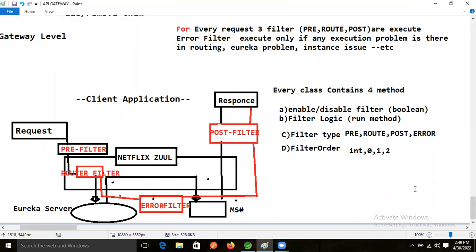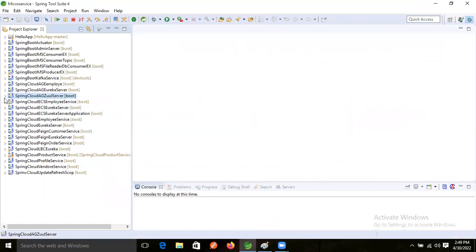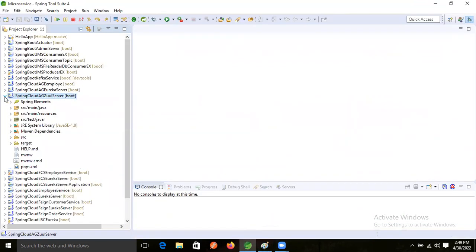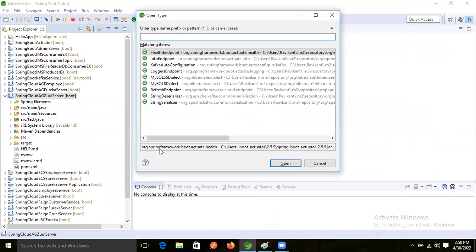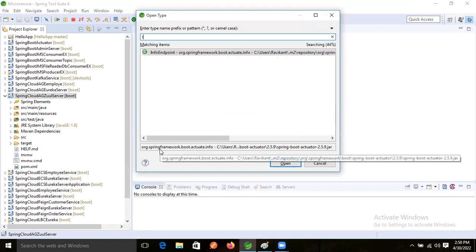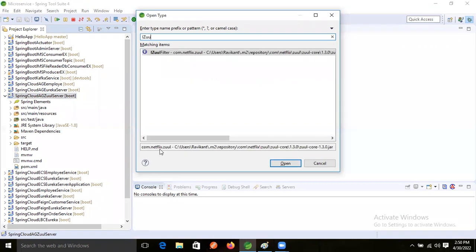Filter order, right? So now let's see that class, which class we are going to apply these things, right? What is the structure? We will first see those methods. So here I'm pressing Control Shift T. First, one interface is there, the IZuul interface, right?